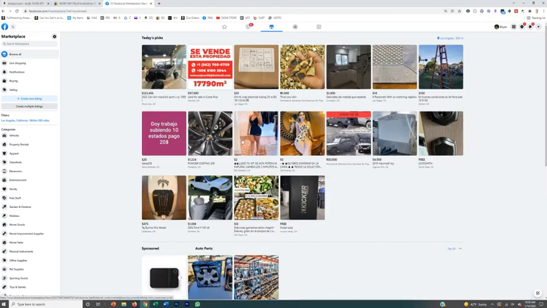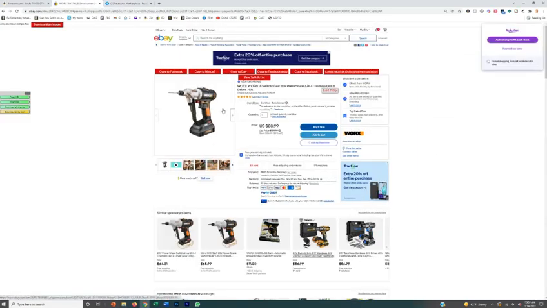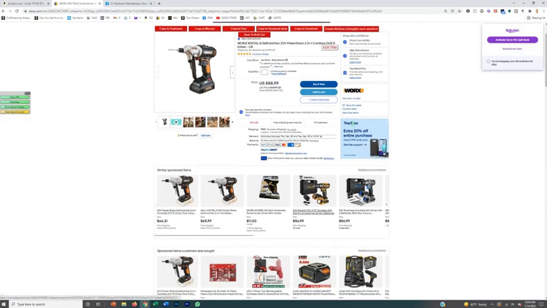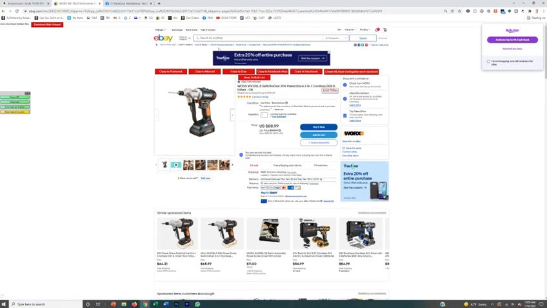So on Marketplace, what you can do on Facebook, obviously, I'm showing you the differences so you understand it, is you can just list up a bunch of things, and then hopefully if somebody finds your product, they buy it from you. You're only competing against other listings, right? You're not competing against other sellers on your listing. Same thing with eBay. Once somebody lands on this listing, yeah, you might find other similar sponsored products down here, or if they're searching for an item, you might be competing against other people in search. But once somebody lands on your listing, you are the seller on your listing, right?